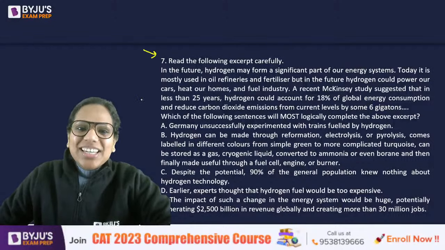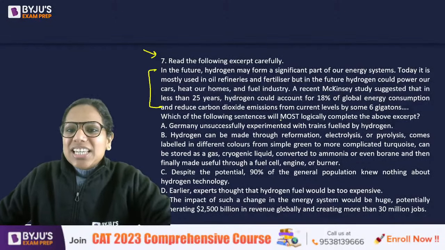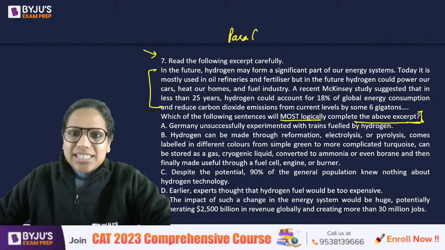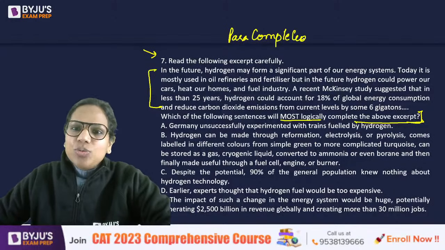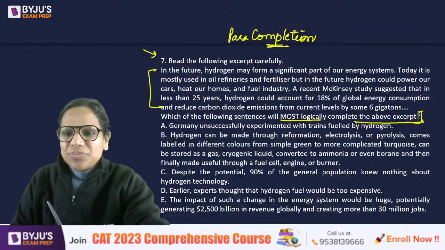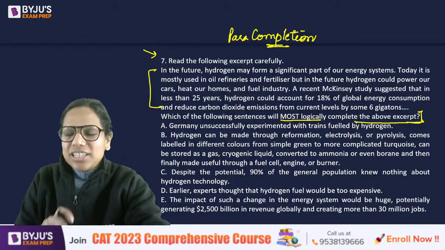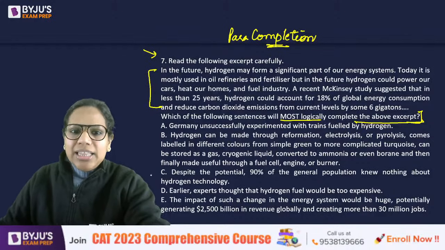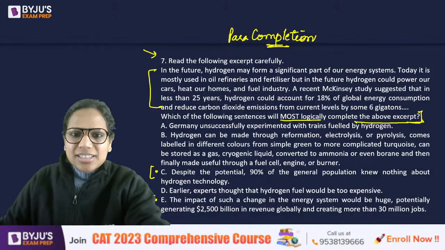So question 7, critical reasoning. Which of the following sentences will most logically complete the above excerpt? So para completion. Yes. I am sure you were confused between two options here. So tell me, which were those two options? Yes, Saptarshi, yes. But this has happened in, I have seen it in a couple of other exams as well. Okay. So I think you could have narrowed down to these two options here, yes? C versus E.